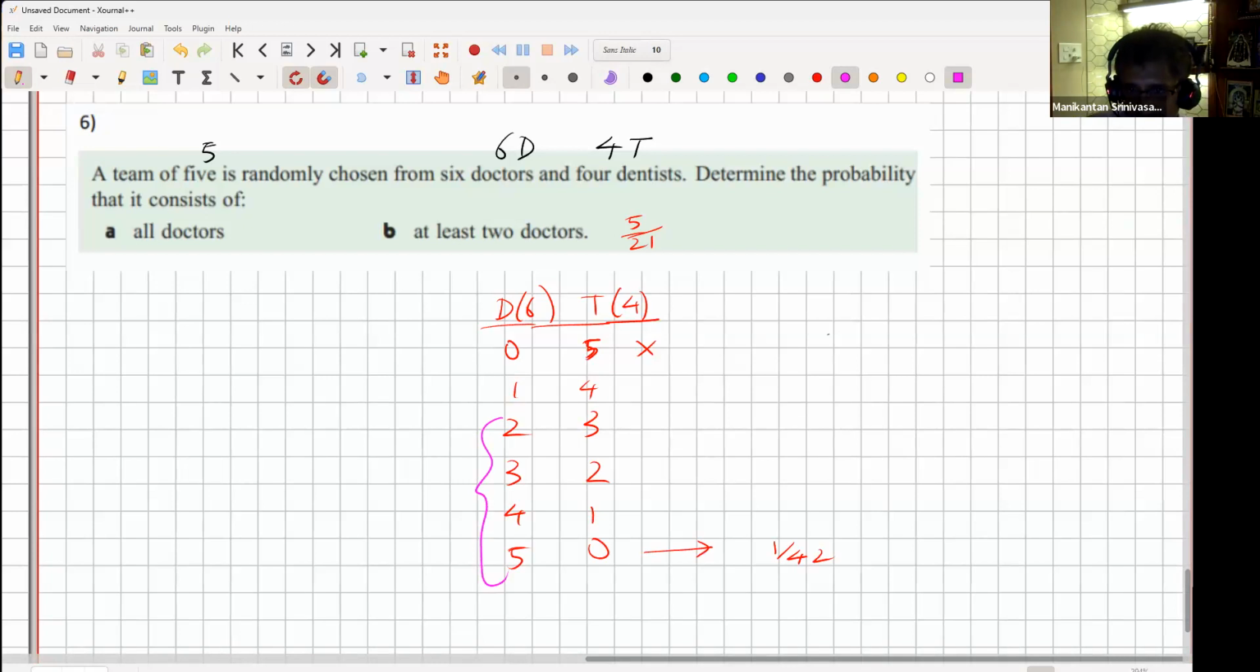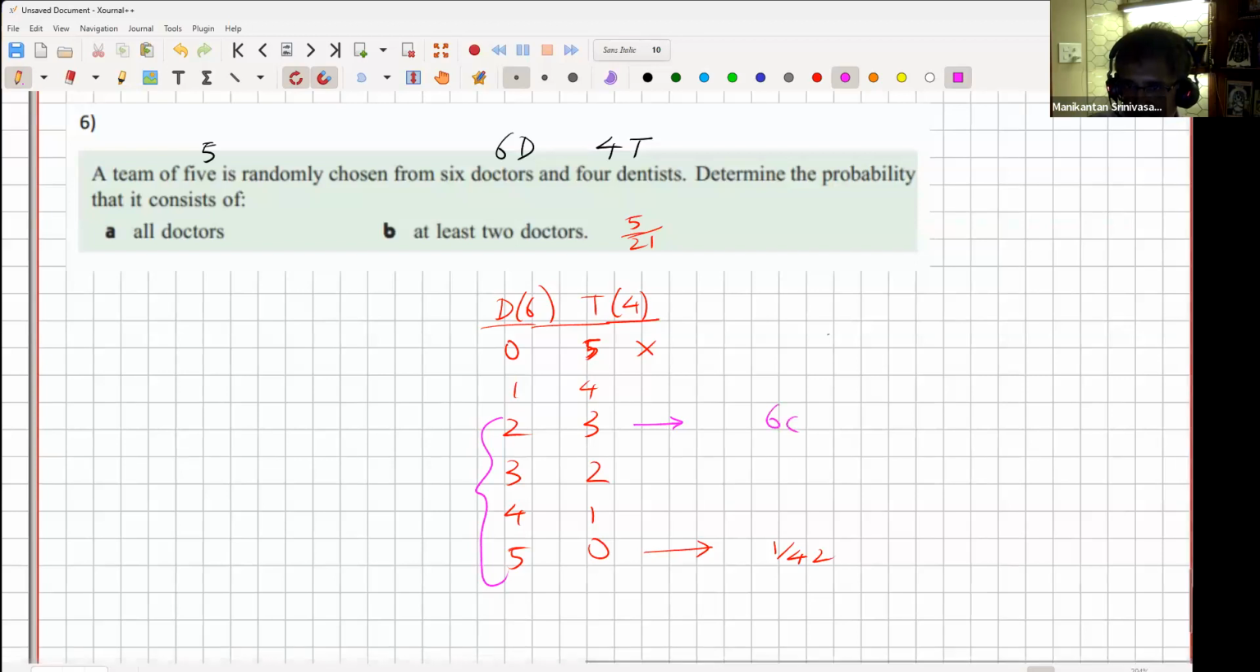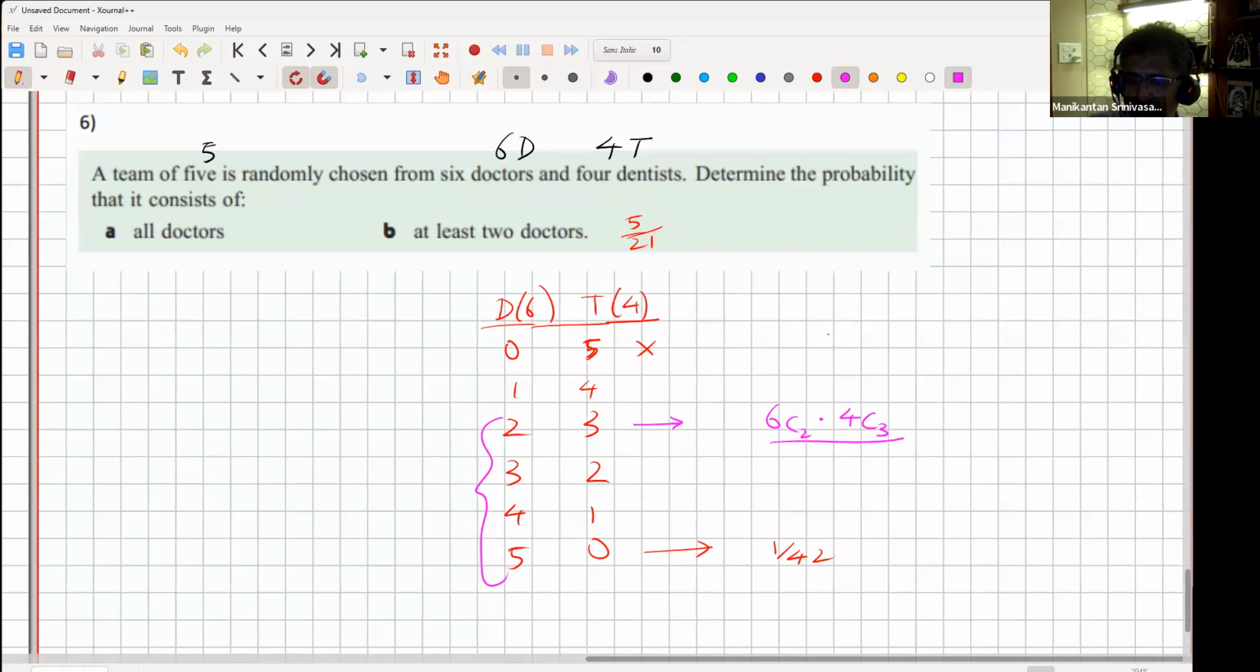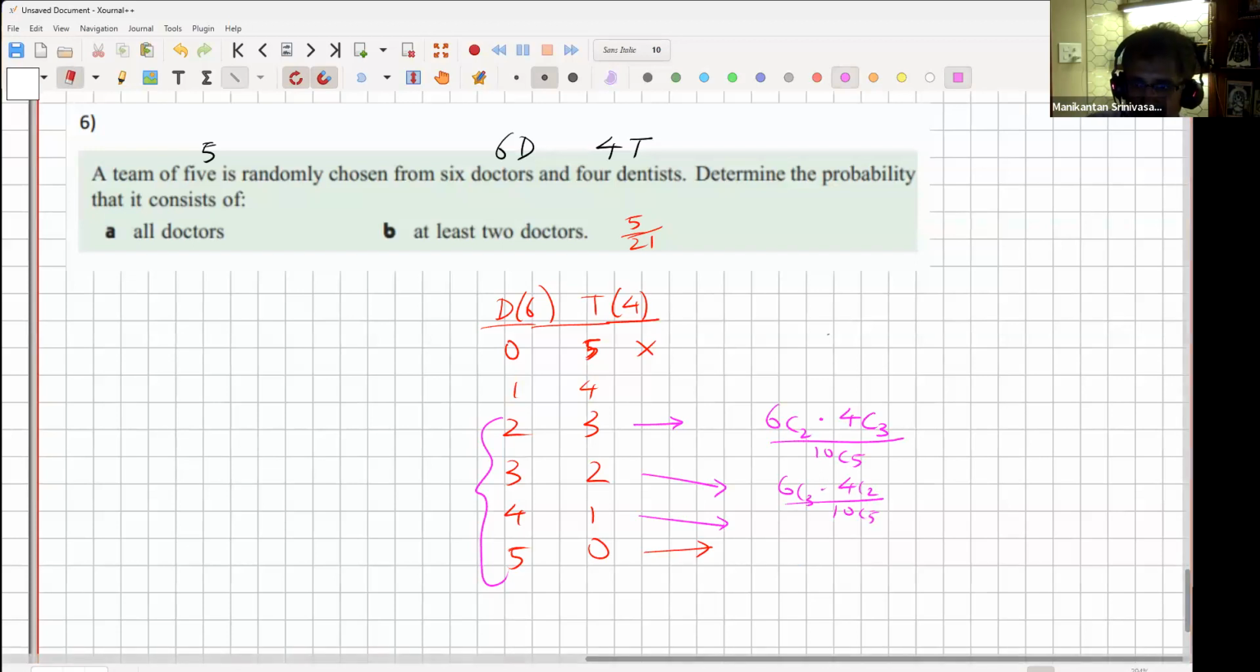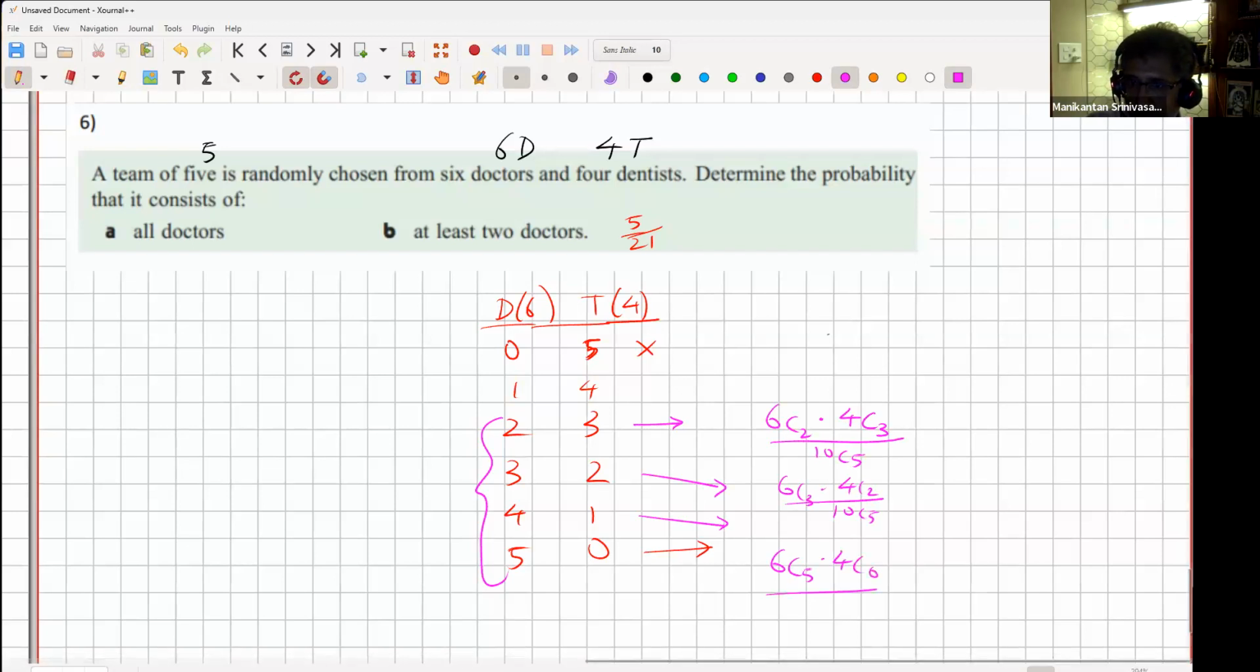Long way would be, what is the probability of selecting 2 doctors and 3 dentists? It will be 6 choose 2 times 4 choose 3 upon the denominator, which will be the same for everything, 10 choose 5. What is the probability for this one? 6 choose 3 times 4 choose 2 upon the same denominator, 10 choose 5. Likewise on this one. You have to do all of this. And then this last one was exactly that 1/42. How did we arrive at the 1/42? Just to remind again, it was 6 choose 5 times 4 choose 0 upon 10 choose 5. Similarly, this quantity I'm not writing. So you have to add all of these numbers, which is a bit of a pain.